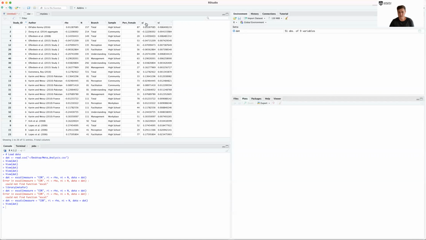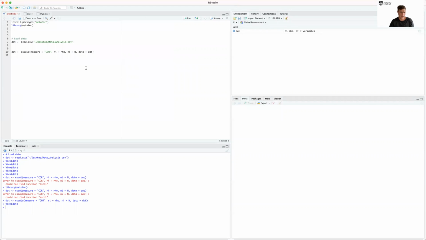You'll always refer to the effect size as yi and the variance as vi in your code, and you can reuse that code as you do more meta-analyses. But you could ignore this column and just use rho if you wanted to. Okay, so we've computed our effect size. Let's run our first meta-analysis.